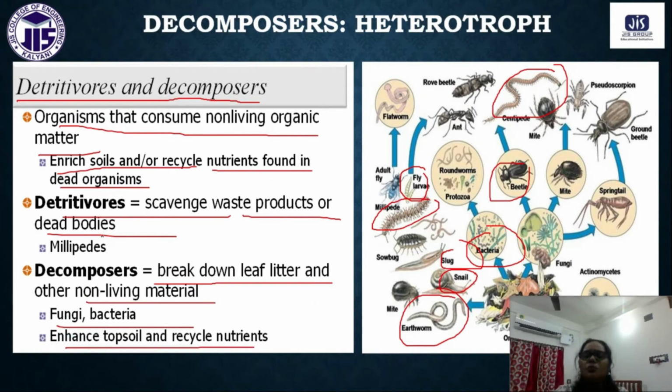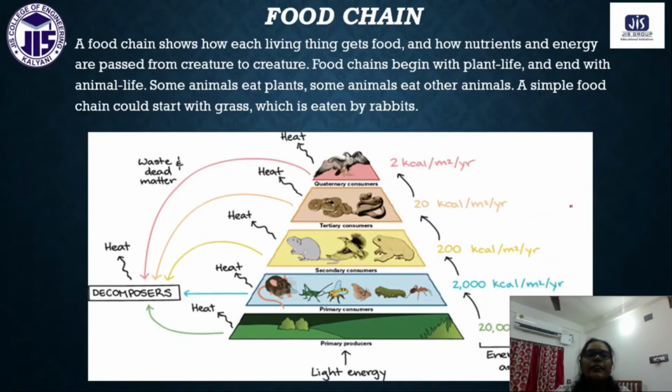All these decomposers are recycling the nutrients and increase the amount of nutrients in the land. Okay, now we will discuss the food chain.